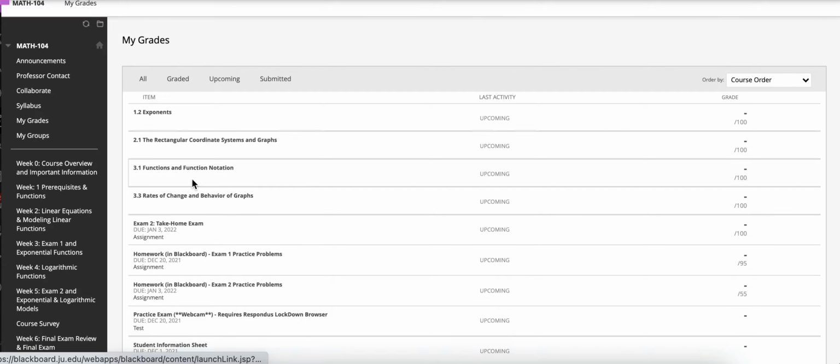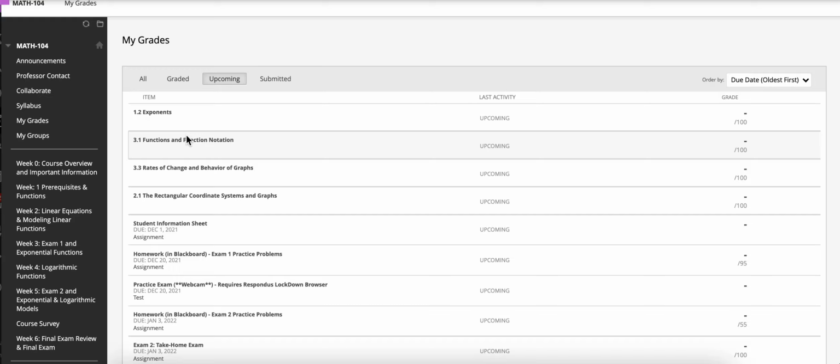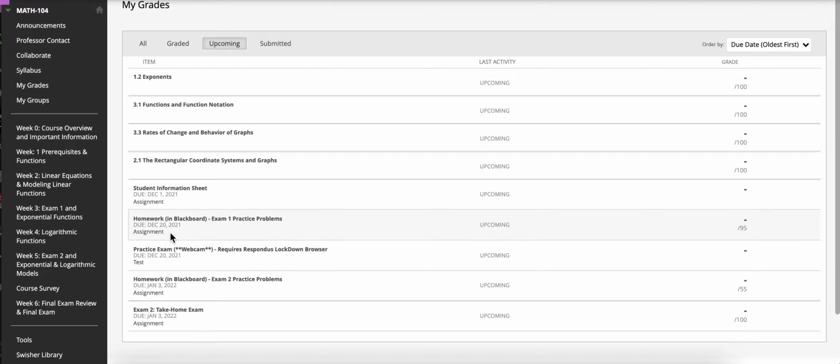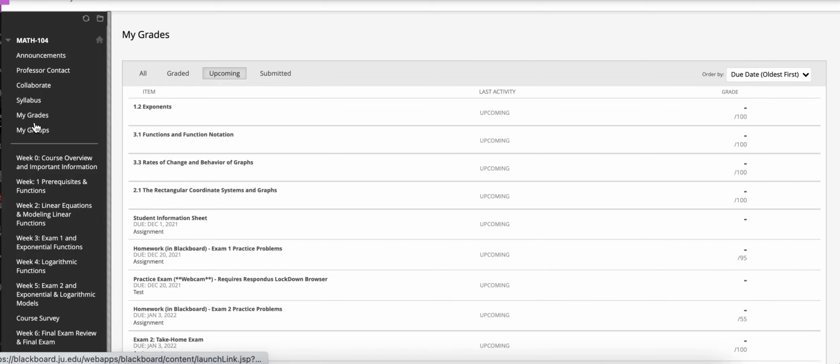Okay, the My Grades tab is where you can go and look to see what your current grade is, so it will constantly update as you complete each assignment for each week.